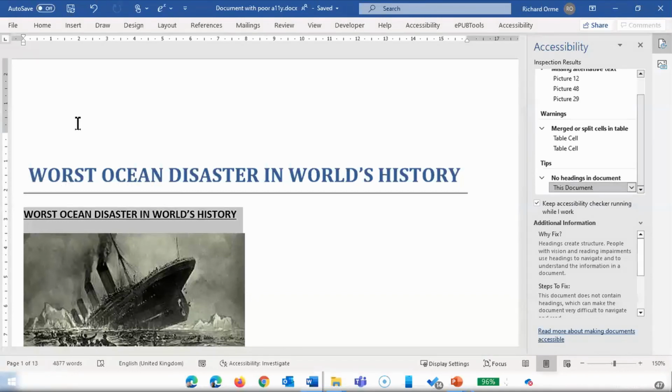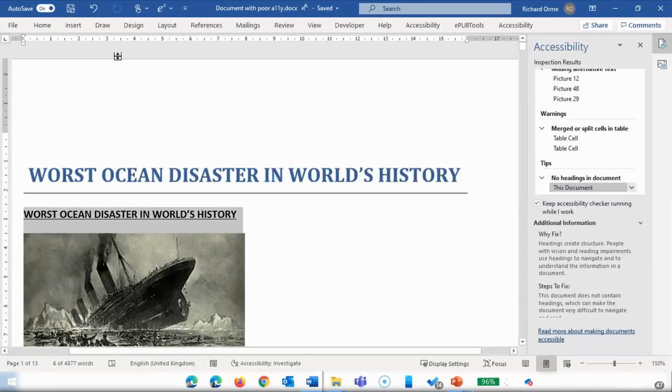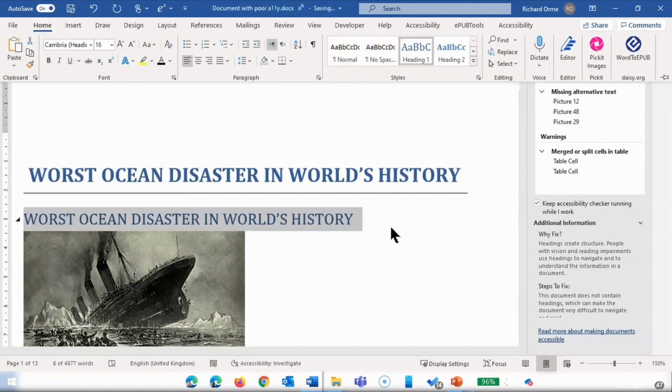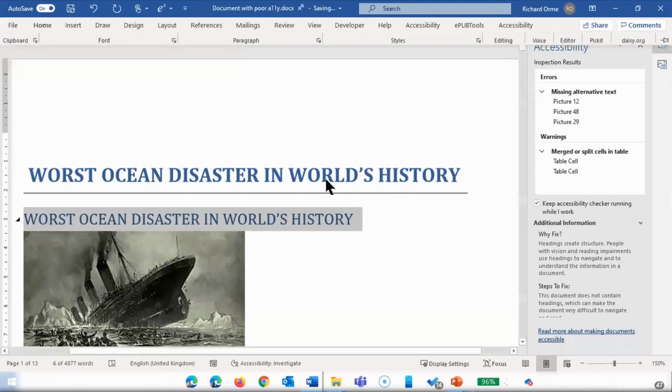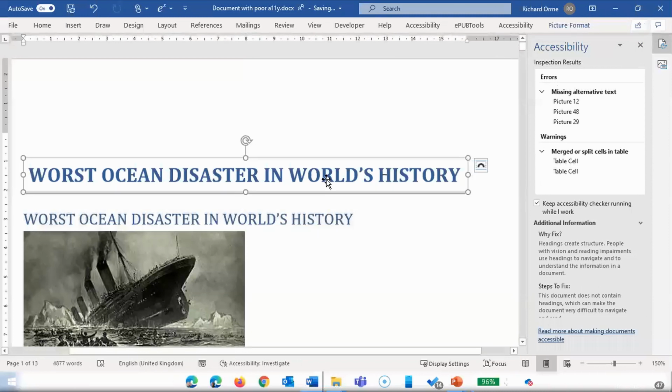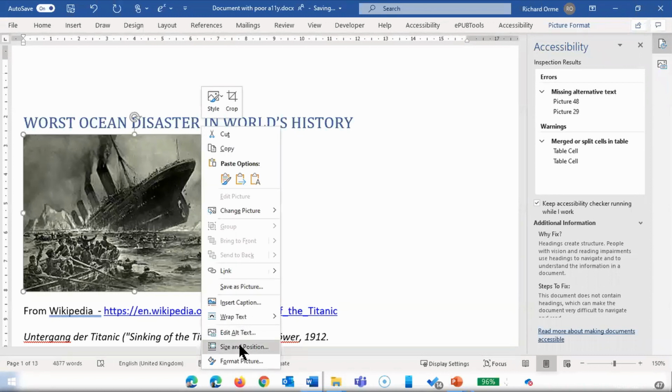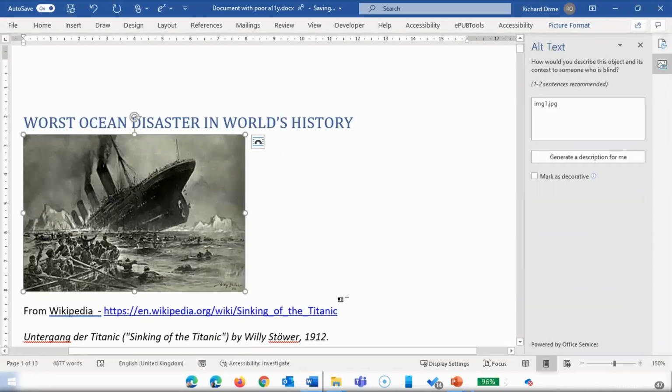And one problem with alternative text is also that the accessibility checker does not check the quality of the alt text. So there might be a case that the document has a photo of a cute cat, and then the alternative text might be like a drawing of an angry dog.